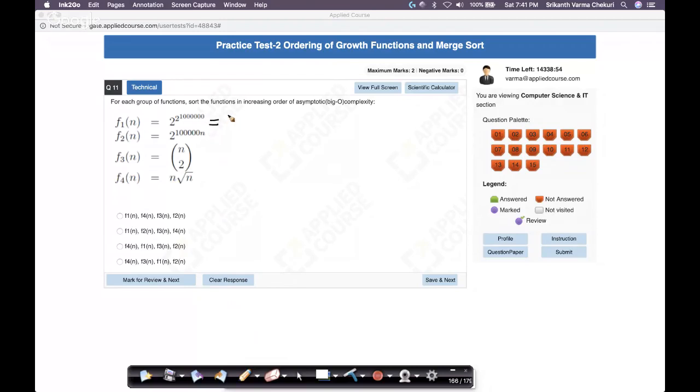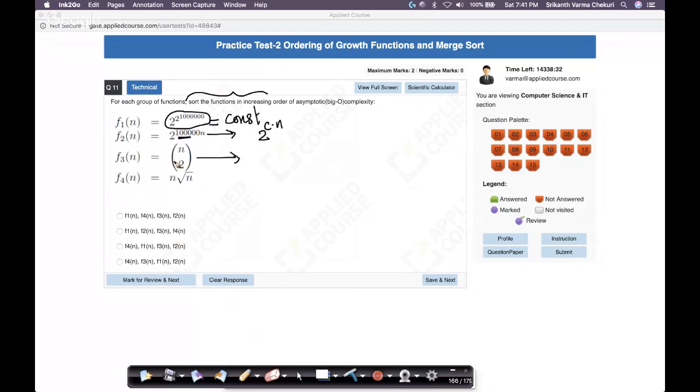This is actually a constant. The question here is to sort the functions in increasing order of asymptotic complexity. There is no n here. This is a very large number, but it's still a constant. Let's not forget that. What is this? This is 2 power some constant times n. Of course, this constant is a large number.